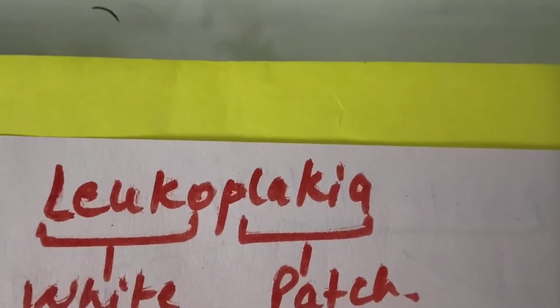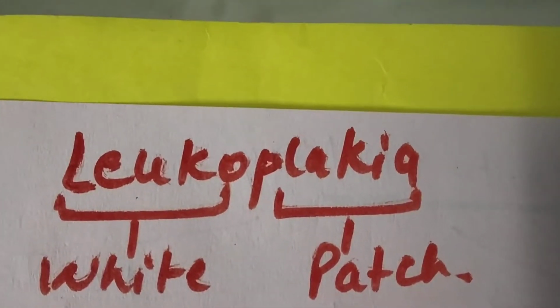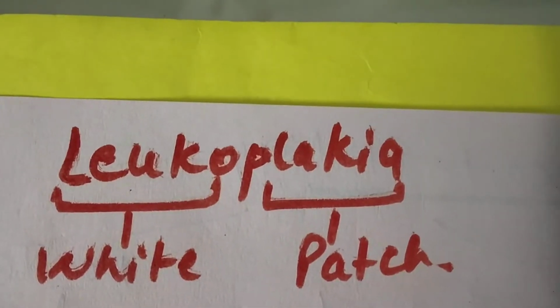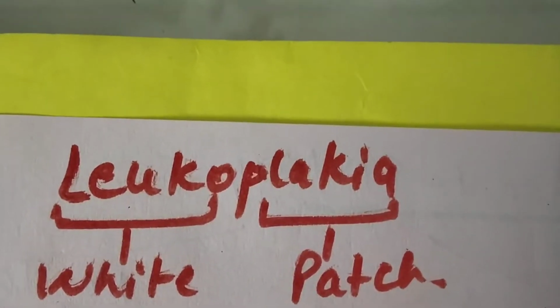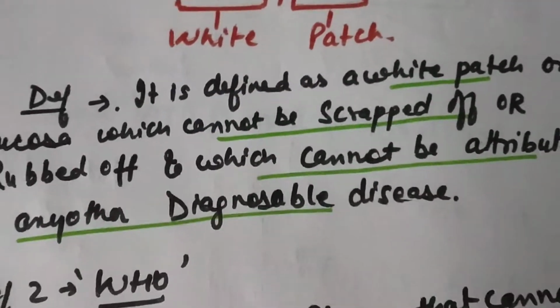Hello everyone, today's video is on leukoplakia. As the word suggests, leuko and plakia. Leuko means white and plakia means patch. Now I'll tell you some of the definitions. So these are the definitions.